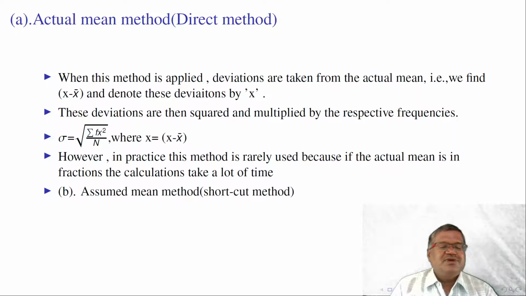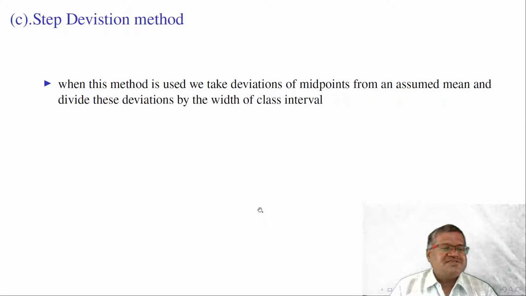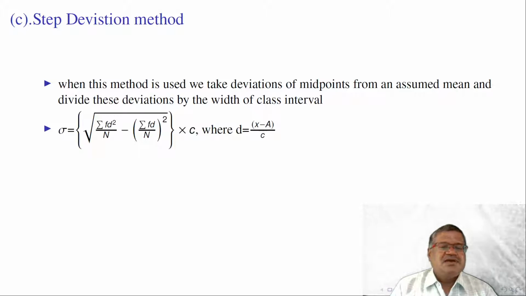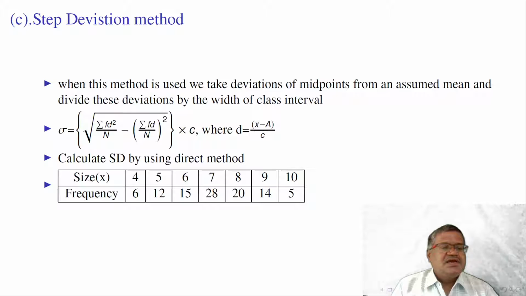Next is assumed mean method, shortcut method. Here the d is equal to x minus a, where a is the assumed value, and n is the number of observations. When the step deviation method is used, we take deviations of midpoints from an assumed mean and divide these deviations by the width of class interval. Here d is equal to x minus a by c. In this case, we need to multiply with c the total term. Let us look at the examples.